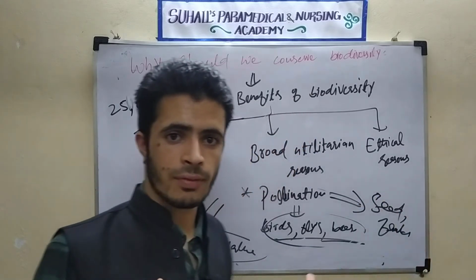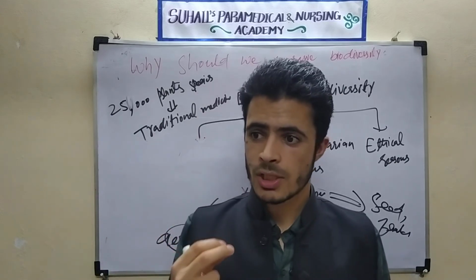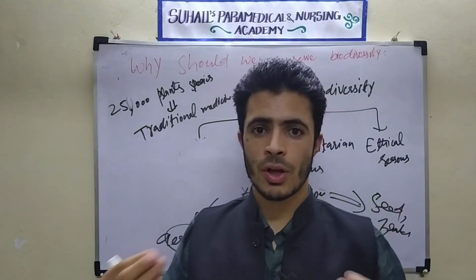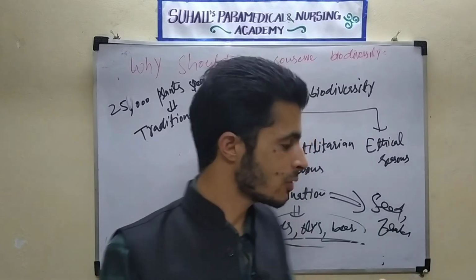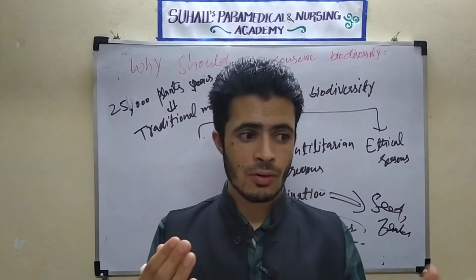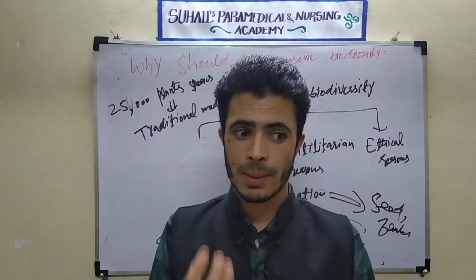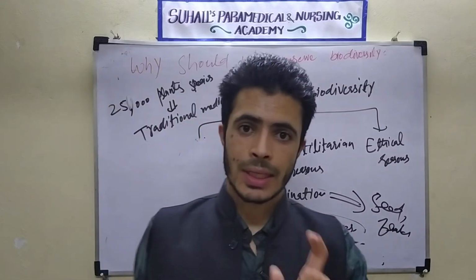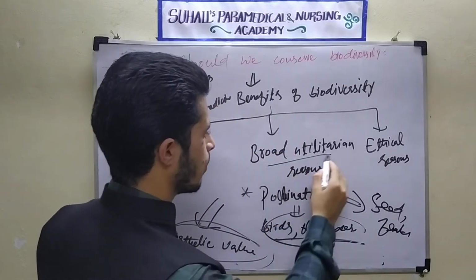So this is aesthetic value. When we are running in the forest or going inside the forest, we feel the peaceful environment. That is also aesthetic value. When we see the flowers on the plants, we become happy. That is also the aesthetic value of plants, and that also comes in the broad utilitarian reasons.